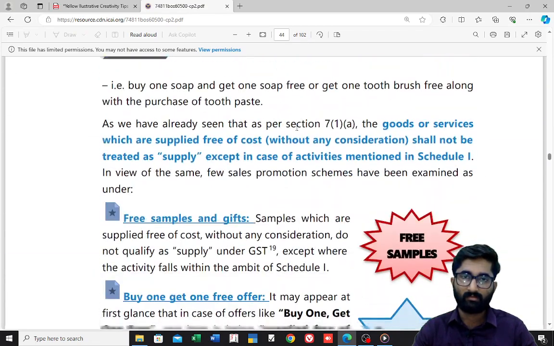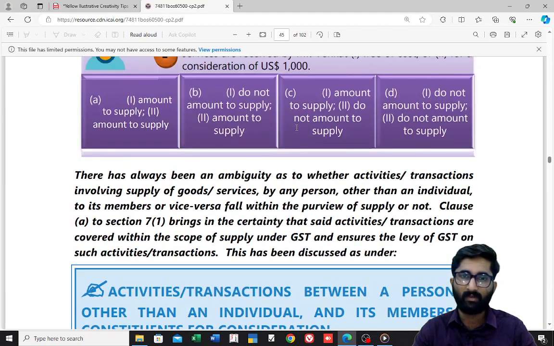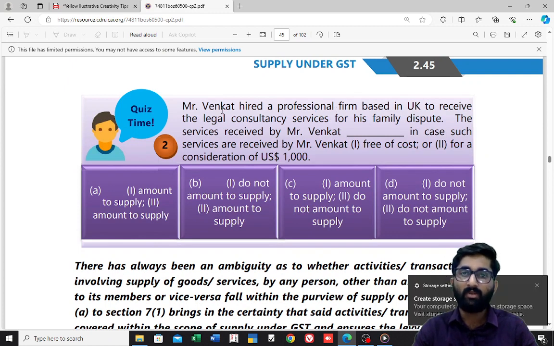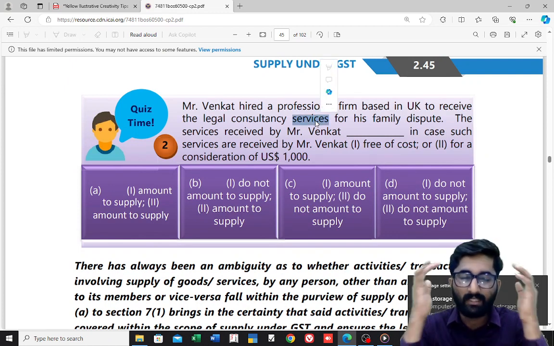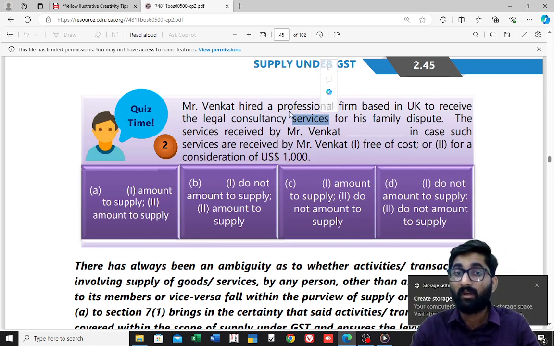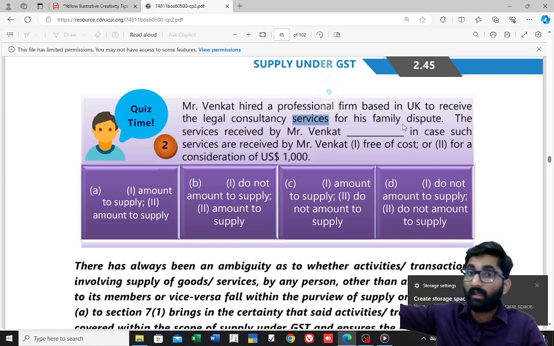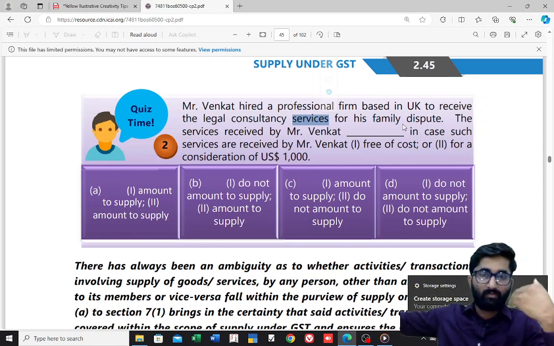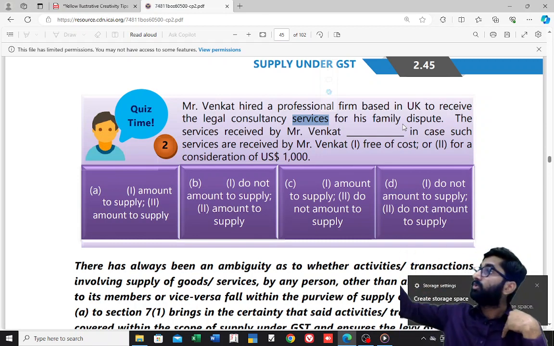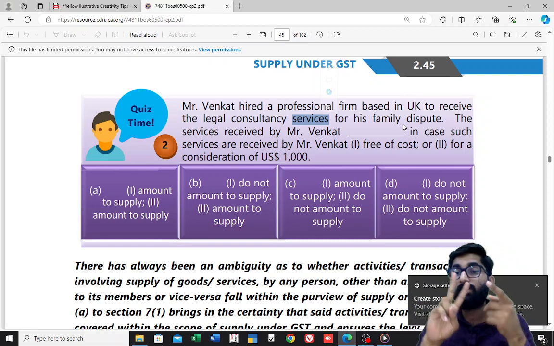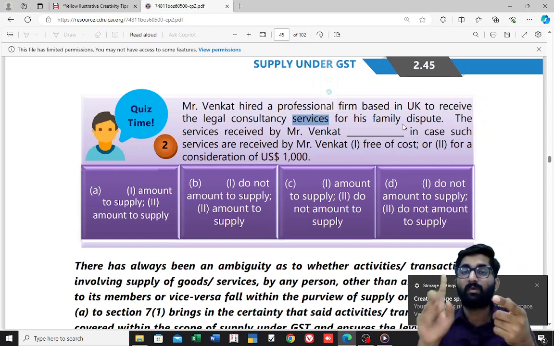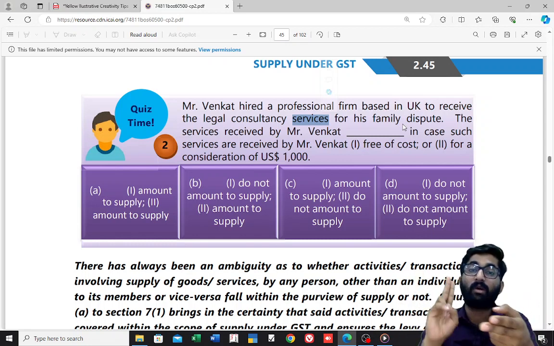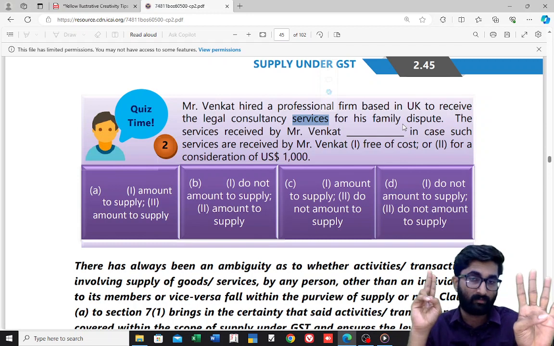Next quiz. The other quizzes are very easy ones. Mr. Venkat hired a professional firm based in UK to receive legal consultancy services. Immediately what has to strike your mind? Professional firm based in UK, professional firm, nothing but services. Mr. Venkat is taking services from UK, that is importation of services. In 2 places we have discussed importation of services. One is section number 7 subsection 1 clause B. The other one is section number 7 subsection 1 clause C, schedule 1 para number 4.